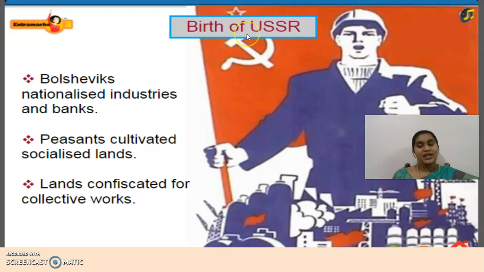So the birth of USSR. Bolsheviks nationalized industries and banks, which we know was a major demand of Lenin. Peasants cultivated socialized lands. Of course, the farmers started to cultivate the socialized land because lands were redistributed. Lands were confiscated for collective work. The people joined together and started to do the work. So that is the reason they started to call it the Union of Soviet Socialist Republics.